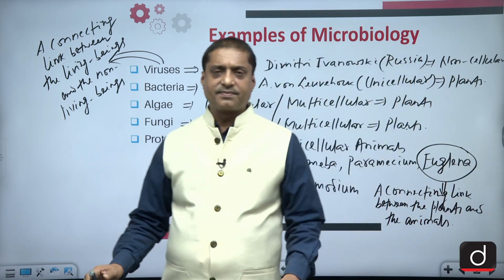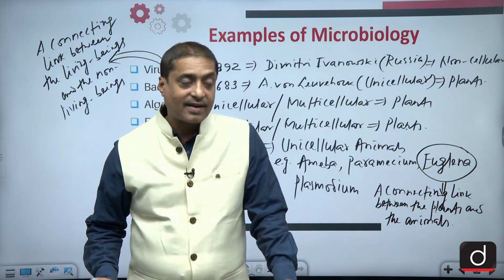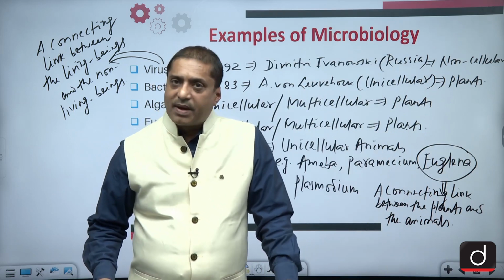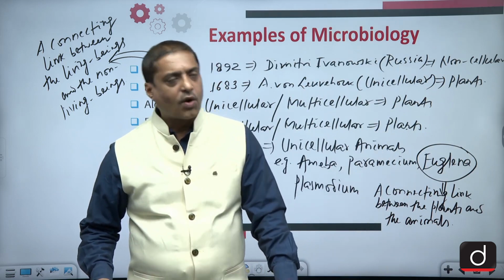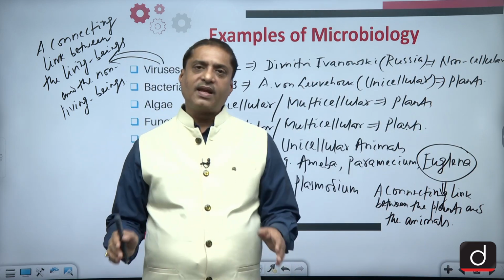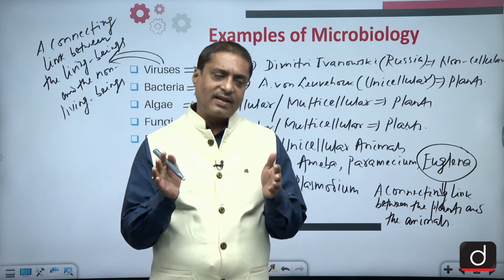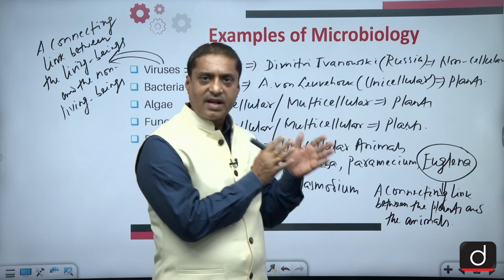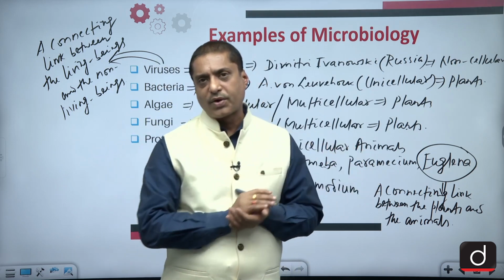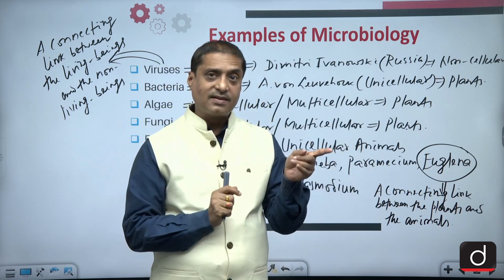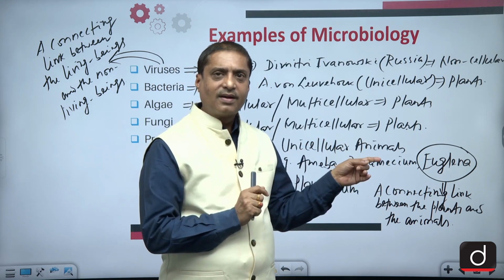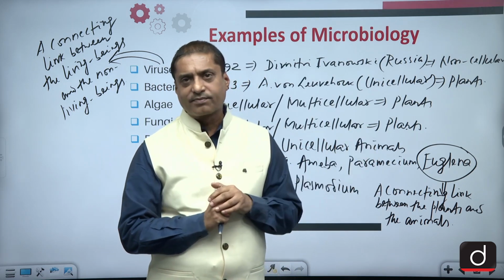Why are they plants? They are plants because they have the green pigment, that is chlorophyll. And we all know that only plants have this green pigment, the chlorophyll molecules. So on that basis, this euglena can be called a plant.